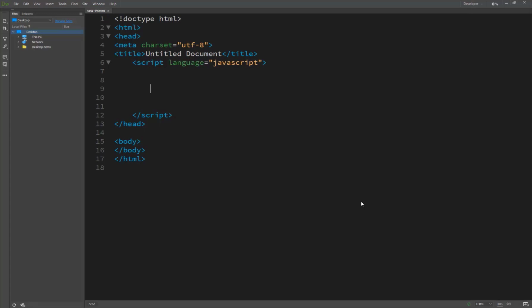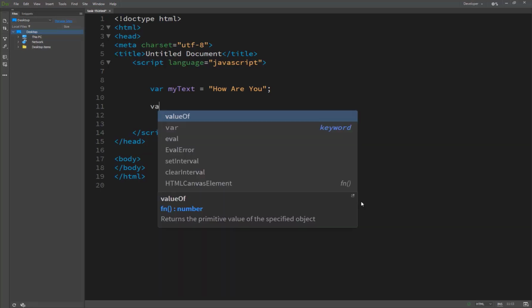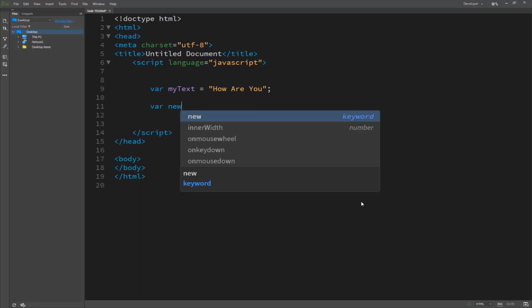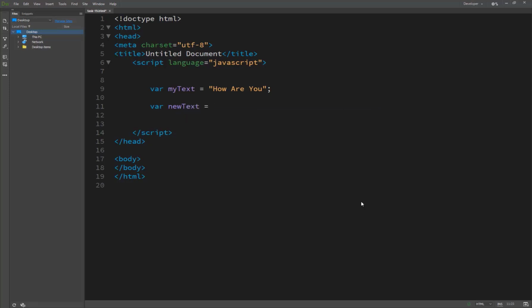So here we can go, we are just typing a variable and my text is equal to "how are you". Then var new text. And here we can apply multiple formatting functions, and you can shortcut this by relying on